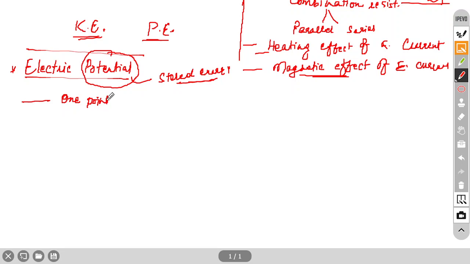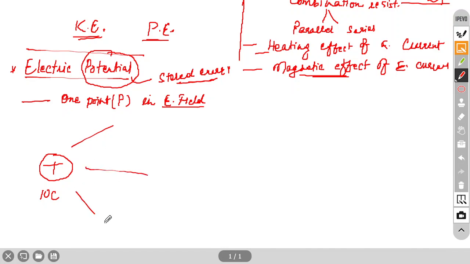Take one point, any point, suppose P, in an electric field. So there should be an electric field, but this concept of electric field is not given in your book. But suppose there is a positive charge, so there will be a field surrounding this positive charge. Suppose 10 coulomb charge is there. What is the unit of charge? Coulomb. So now there is a field surrounding this, and we represent this field with the help of these lines,